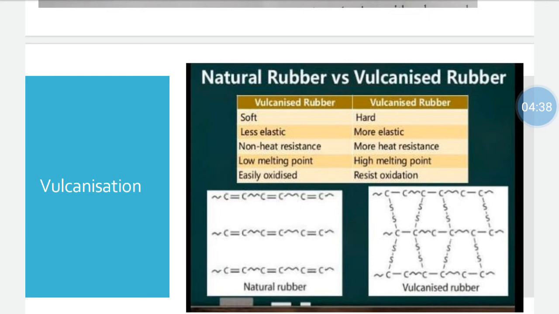We said that on vulcanization the elasticity of the material is increased while the plasticity of the material is decreased. The natural rubber, which has no heat resistance, becomes more resistant to heat on vulcanization. The natural rubber, which has a low melting point, gets a high melting point on vulcanization. And the natural rubber, which is easily oxidized, is more resistant to oxidation after vulcanization.